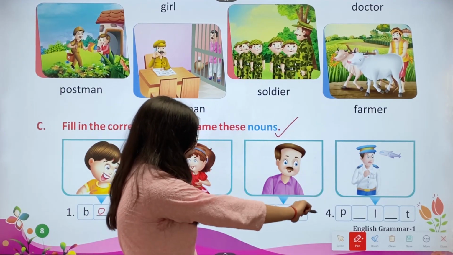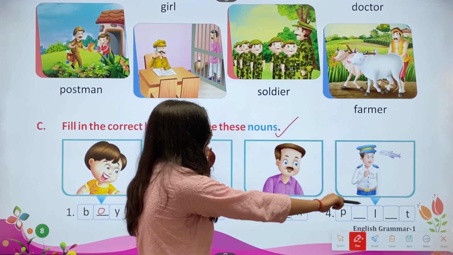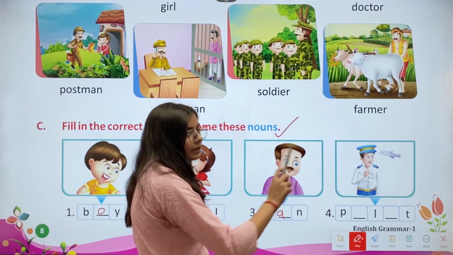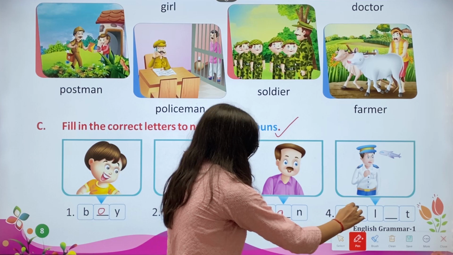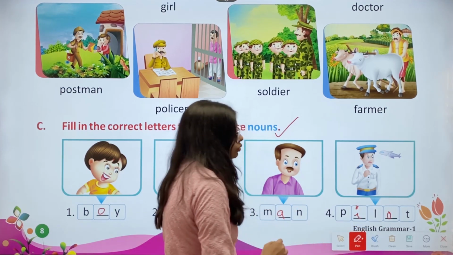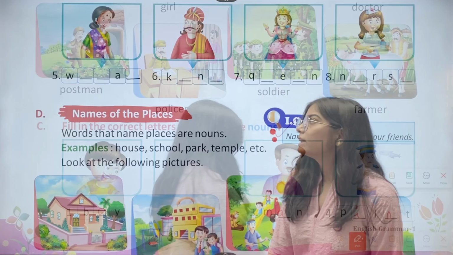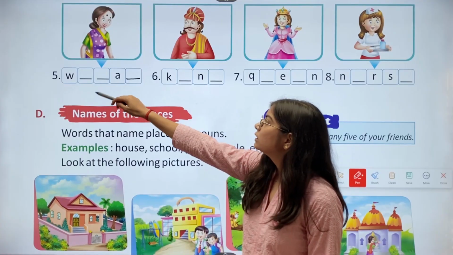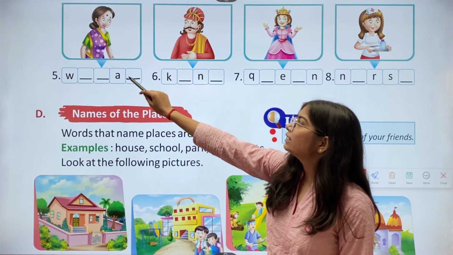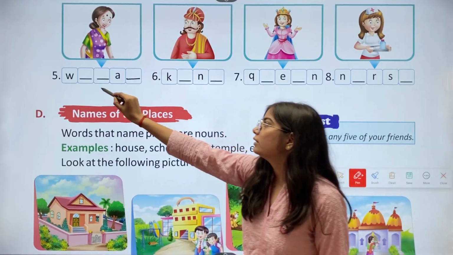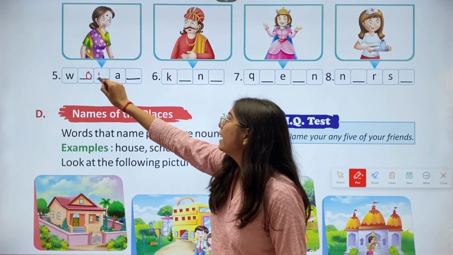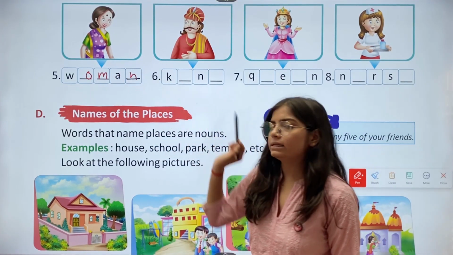Then we have the fourth one, P dash L dash T. This is the picture of pilot. So we'll fill I-O. Okay. Then we have the fifth one, W dash dash A dash. This is the picture of woman. So we write O-M-N.